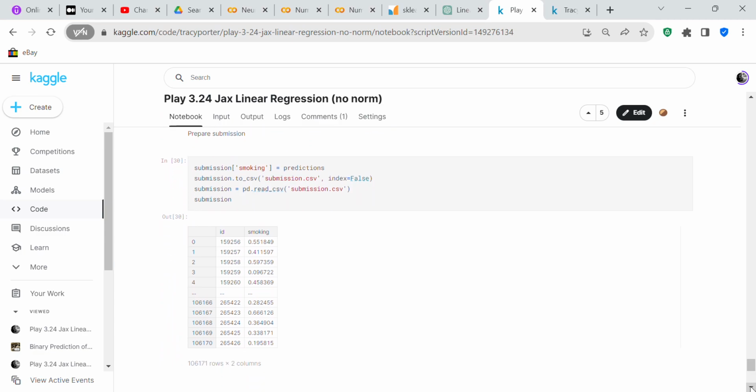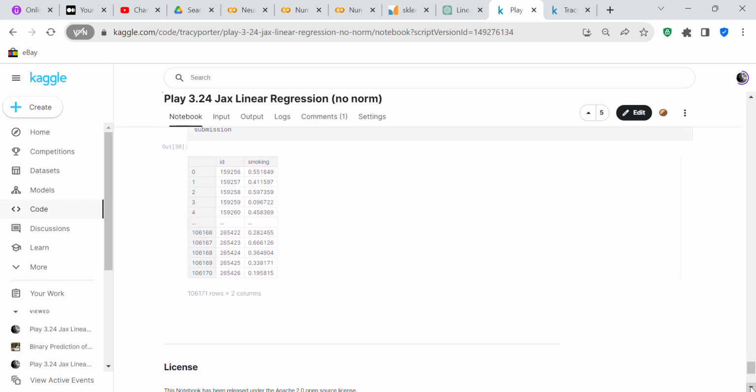Now we're going to submit our predictions. Submission smoking equals predictions. submission.to_csv submission.csv, index equals false. Submission equals pd.read_csv submission.csv. And then we check our submission.